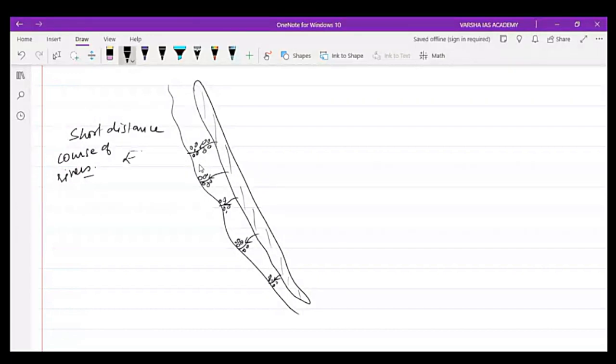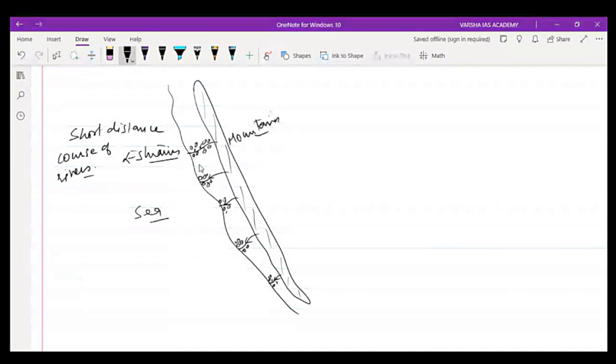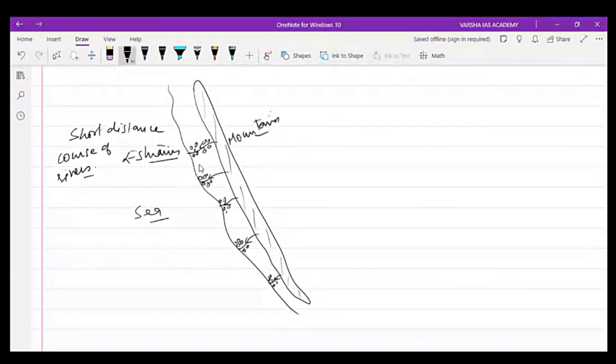This is estuaries, right? So this is the sea and this is mountain. So when the mountains have developed parallelly, rivers are originating from one edge of the mountain. They are flowing for the shortest distance and depositing the large size of sediment, being responsible for the formation of estuaries, right? So this way, in two conditions, the estuaries are formed.